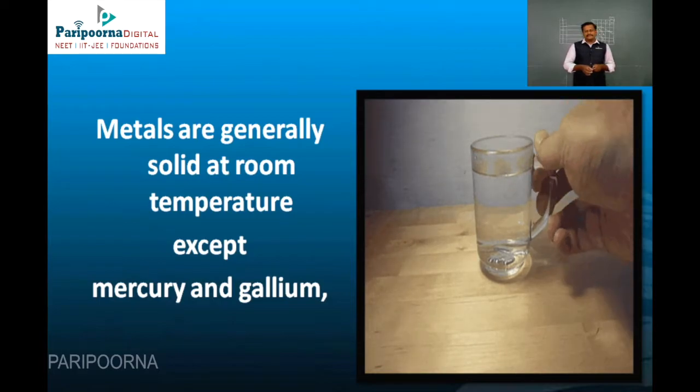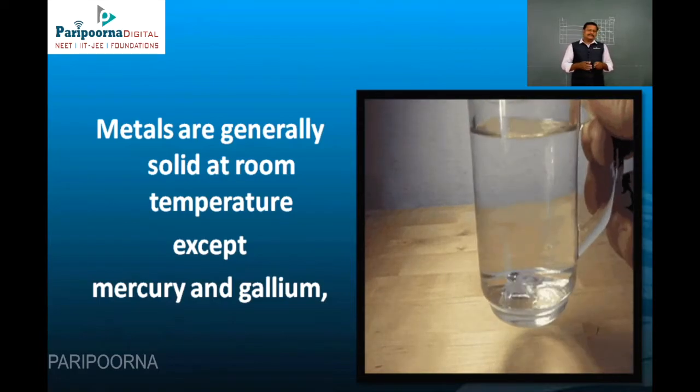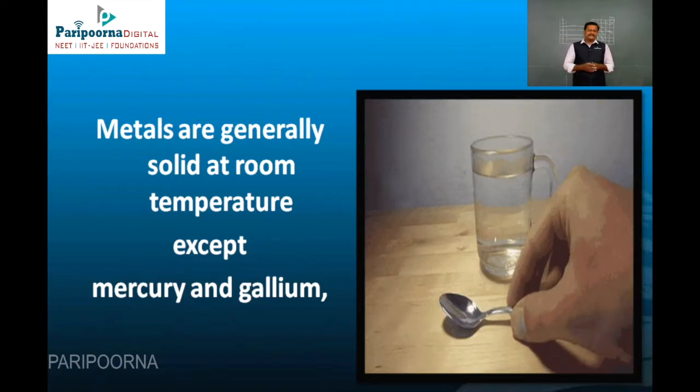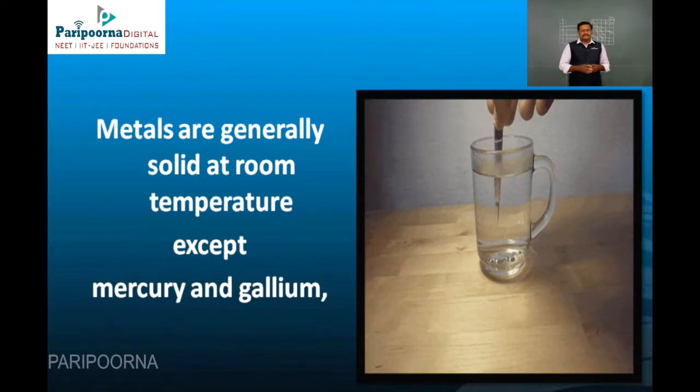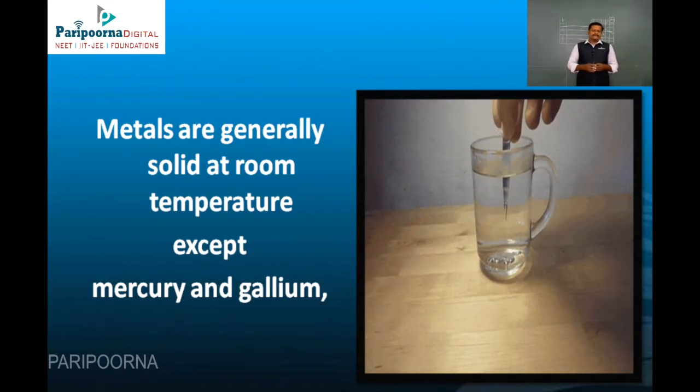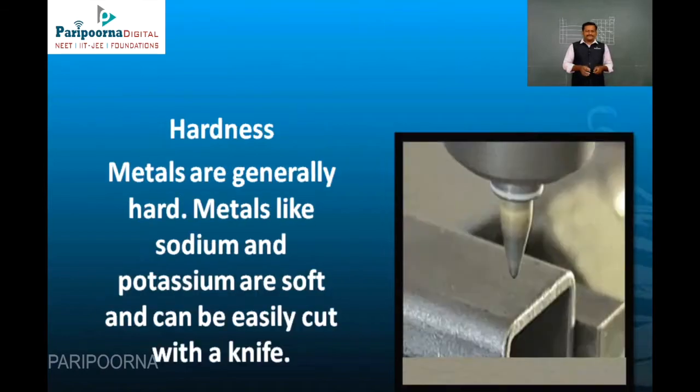But if you take non-metals, non-metals exist in 3 physical states: solid, liquid and also the gaseous form. One important non-metal that is a liquid at room temperature is bromine. Bromine is one of the non-metals present in liquid form at room temperature.